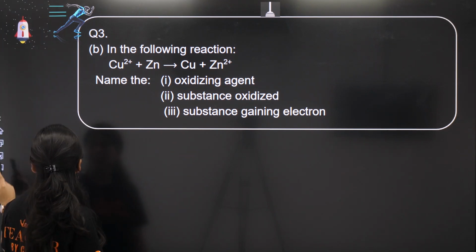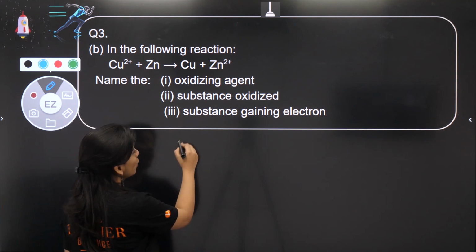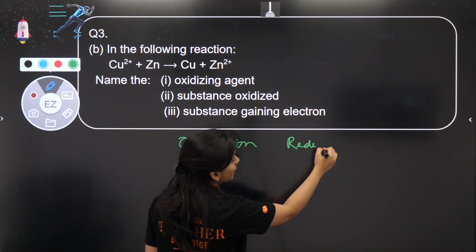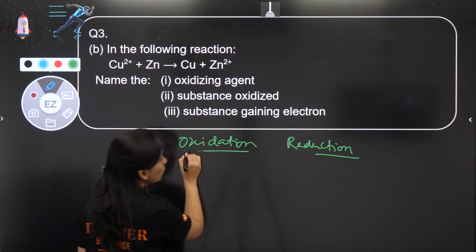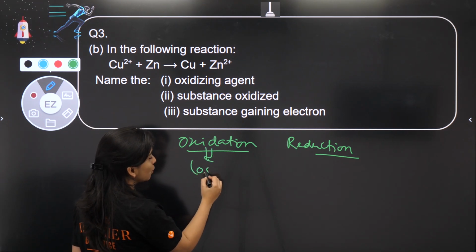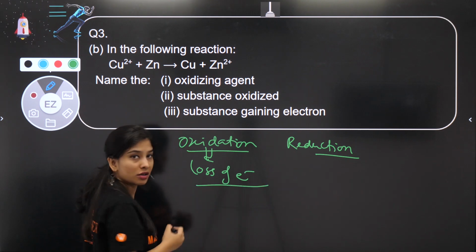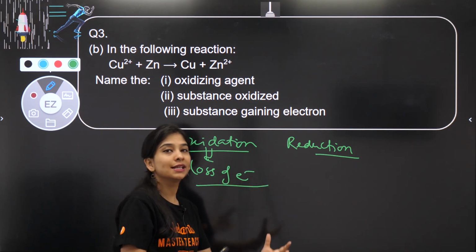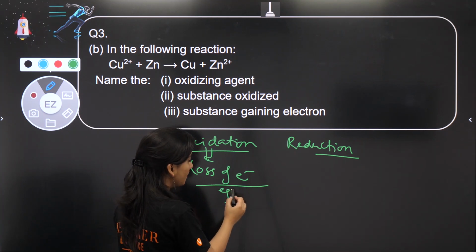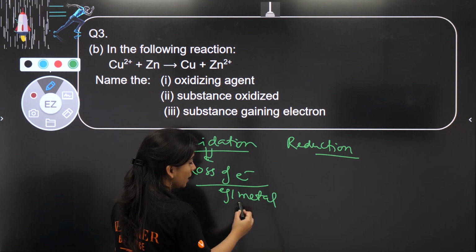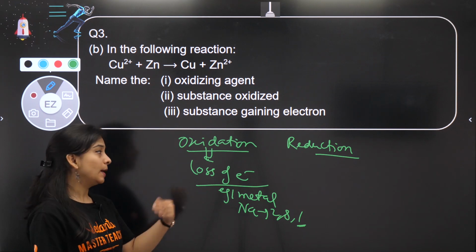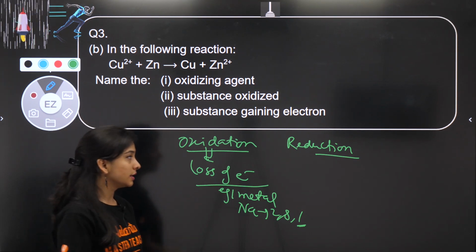Next part: in the following reaction you need to find out the oxidizing agent, the substance oxidized, and the substance gaining electron. So let's do this question. So students, you can define oxidation and reduction in one more way. In terms of electron transfer also, we can define oxidation and reduction. Loss of electron is basically oxidation. If a substance loses its electron, generally it's the property of metal to lose electron, right? Example, metal like sodium, 2,8,1. Sodium can easily lose one electron to get Na positive. So that is getting oxidized.